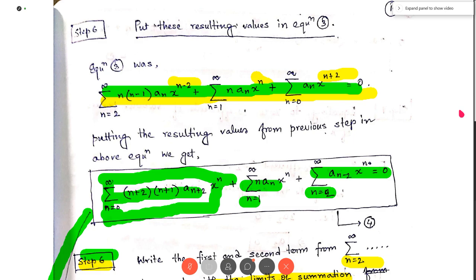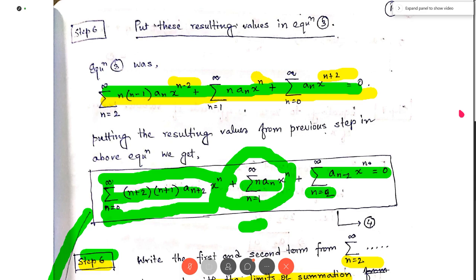Okay, now go for the second term. This was the second term. Okay, now here the summation starts from n equal to 1. So I have written the terms for n equal to 1 explicitly. The term for n equal to 1, that is 1 a1 x to the power 1, in summation n an x to the power n.